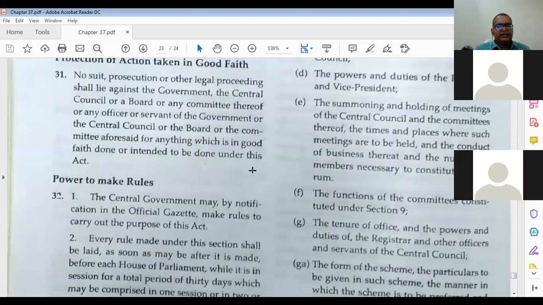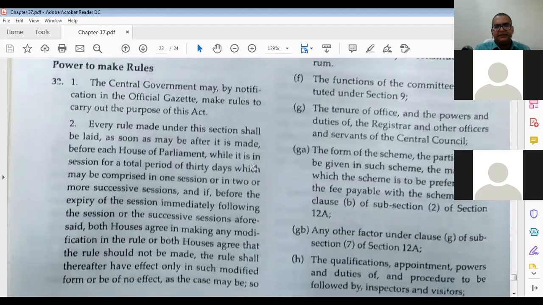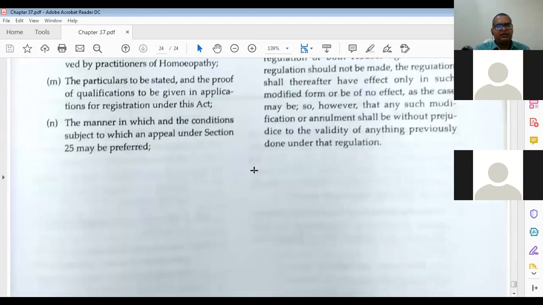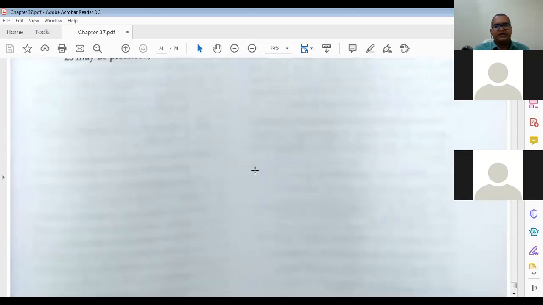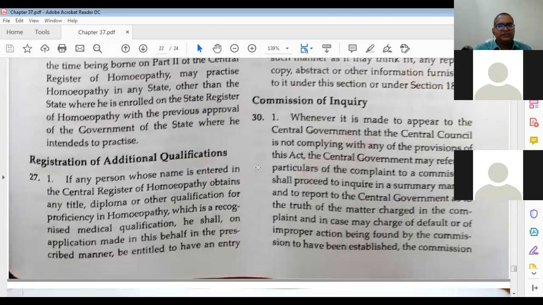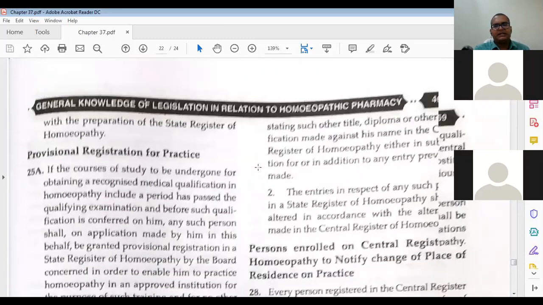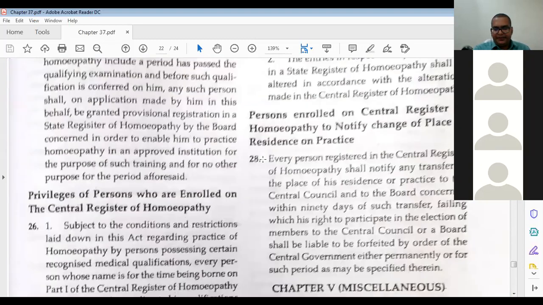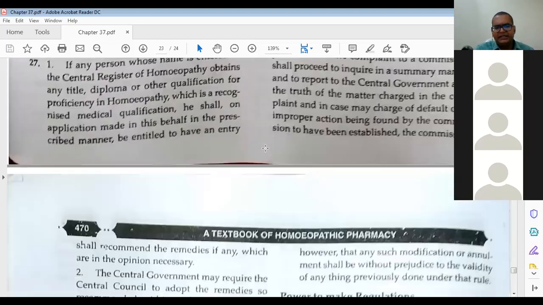That is just for the exam. This is important now, but after completing your internship, you have to know all these things so that you can act accordingly. This is the HCC Act, or Homeopathic Central Council Act. So now this part is completed in this chapter.